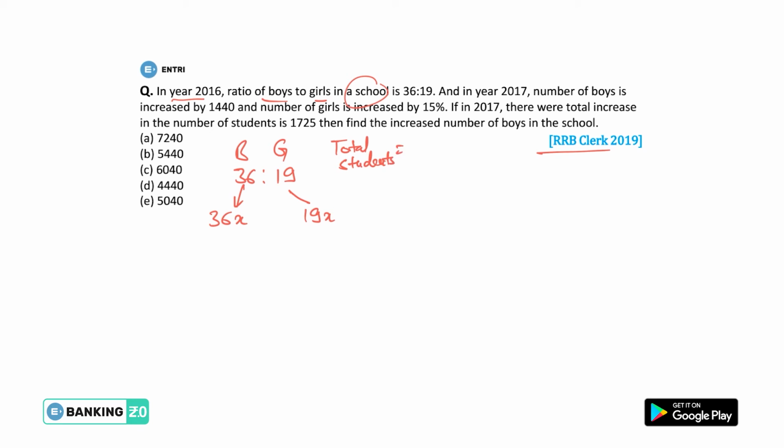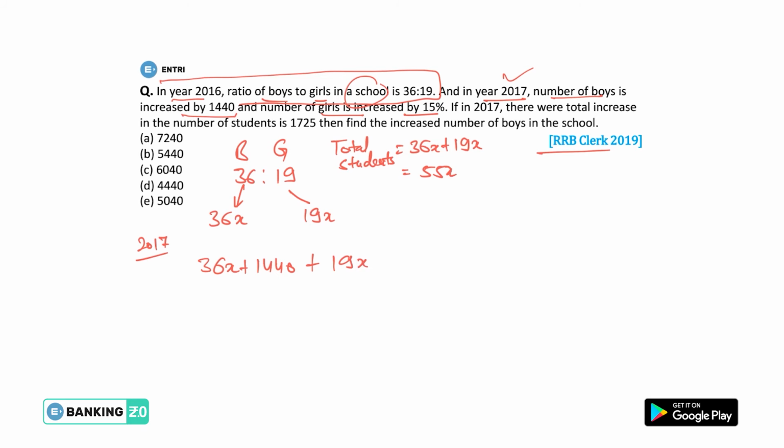Total students will be 36x plus 19x, that means 55x. Now we have the total number of students. And in 2017, so guys, this is the data we are given for 2016, and now we are given the data of 2017 as the number of boys is increased by 1440. That means now the number of boys in 2017 is 36x plus 1440, plus the number of girls is increased by 15%.